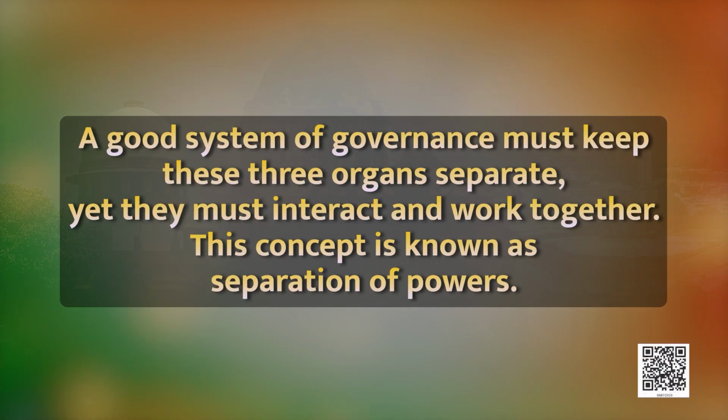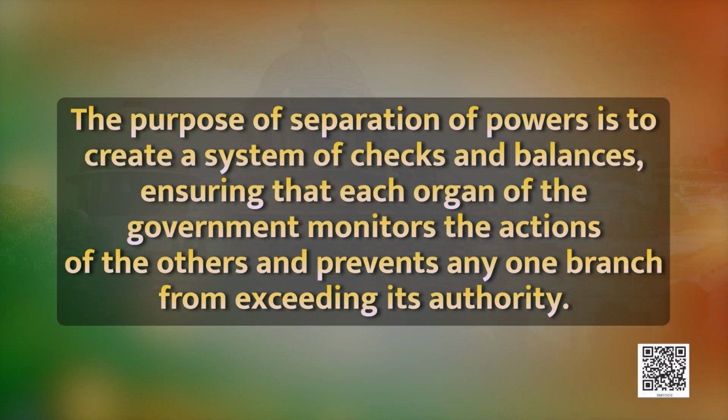Dear students, a good system of governance must keep these three organs separate. Yet they must interact and work together. This concept is known as separation of power. The purpose of separation of power is to create a system of checks and balances, ensuring that each organ of the government monitors the actions of the others and prevents any one branch from exceeding its authority. It will be clear by this example.